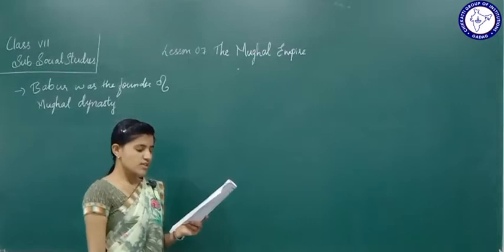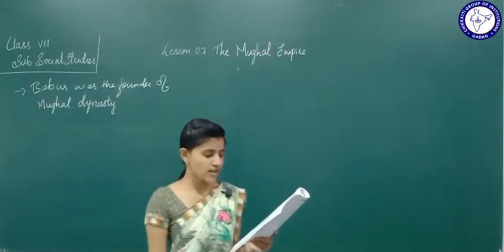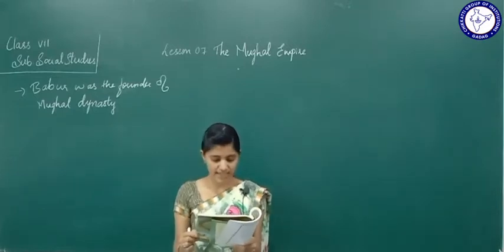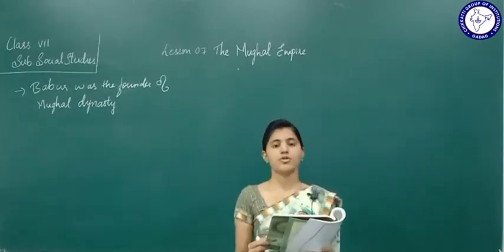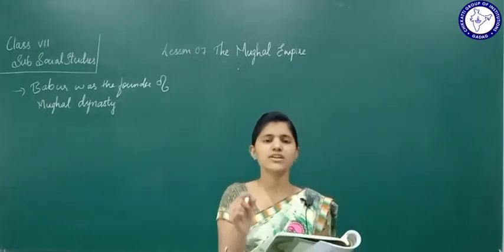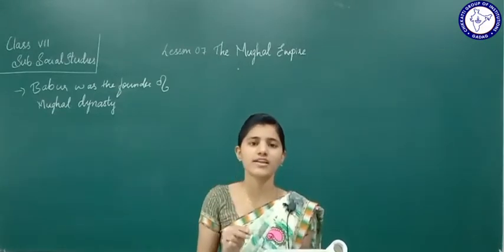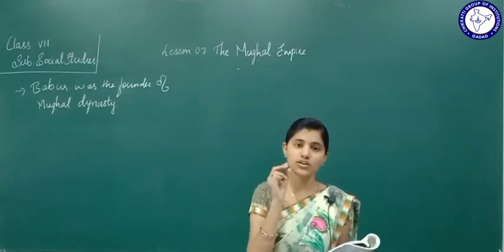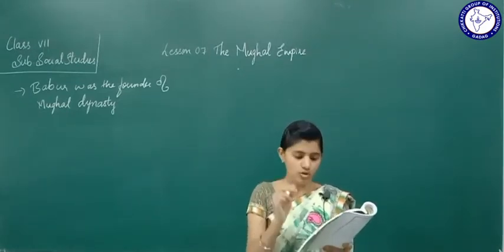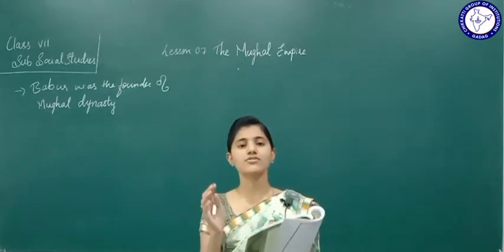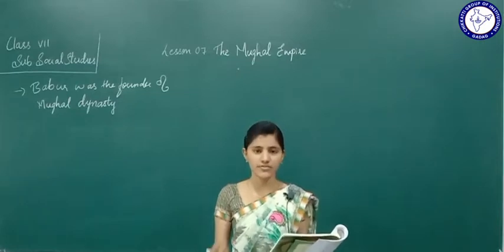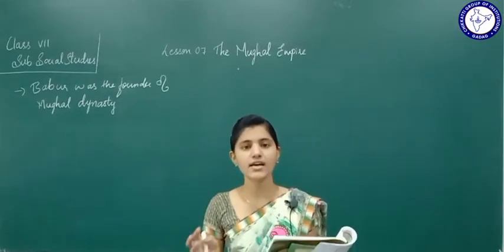He was ruling a small region in Afghanistan called Kabul and was waiting for an opportunity to attack India, which was rich and prosperous. See, actually Babur was ruling a very small region in Afghanistan. What is the name of that small region? The name of that small region is Kabul. He used to rule there, but he was waiting for an opportunity to invade India, which was very rich and prosperous.